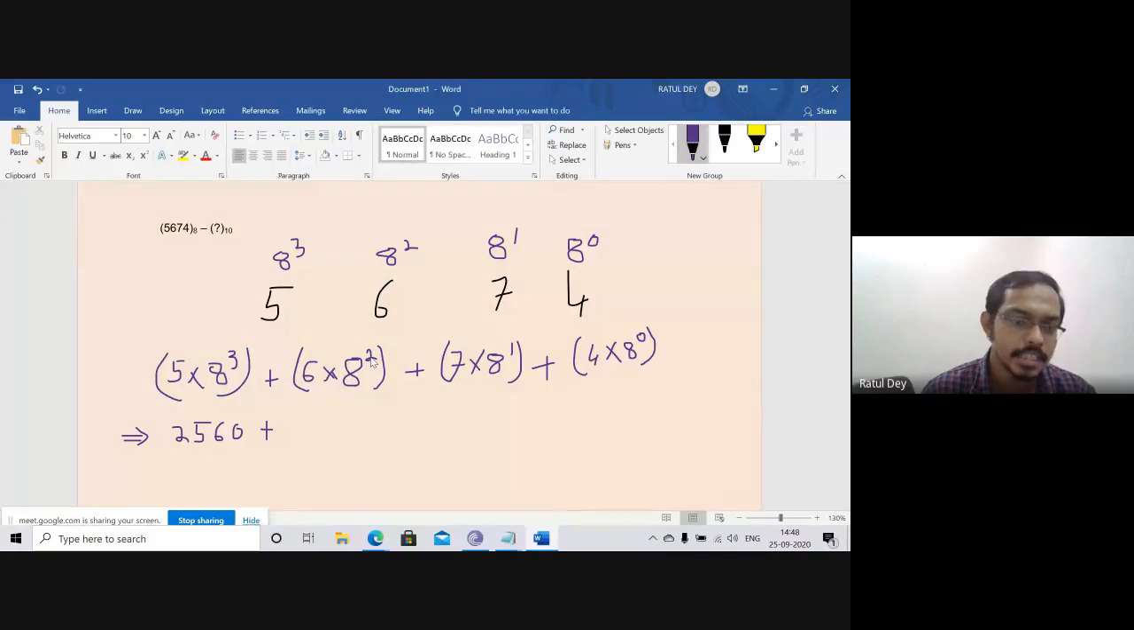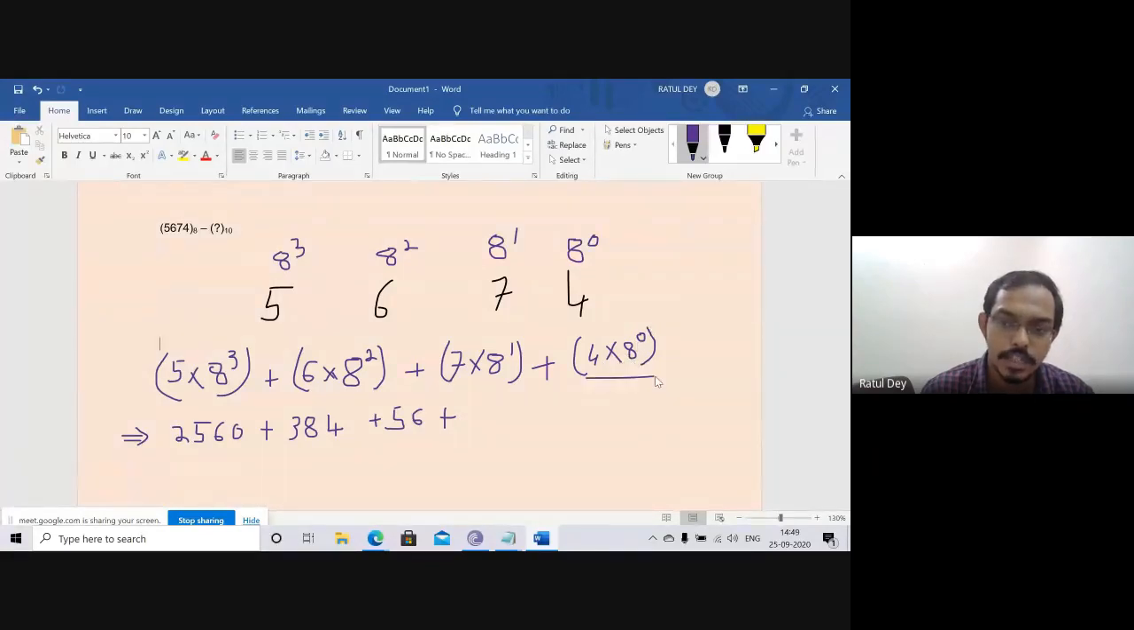Plus, what is 6 multiply 8 to the power 2? 8 multiply 8 is 64. Multiply 6, that is 384. What is the value of this one? 7 multiply 8 to the power 1. So this is 56. Plus, any number to the power 0 goes to 1.